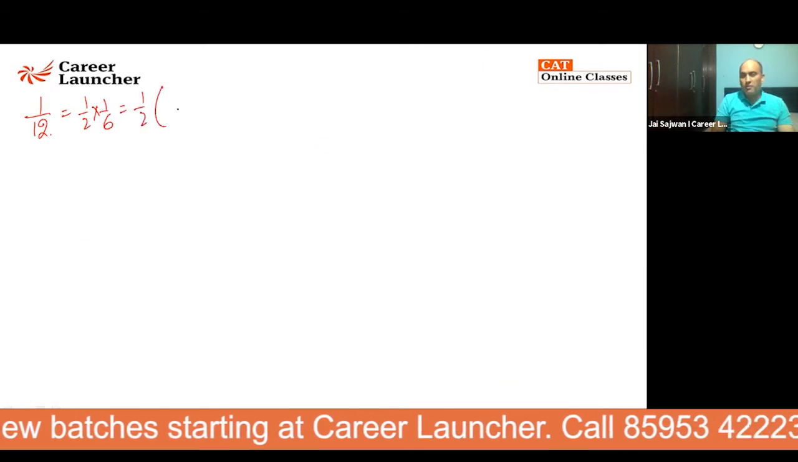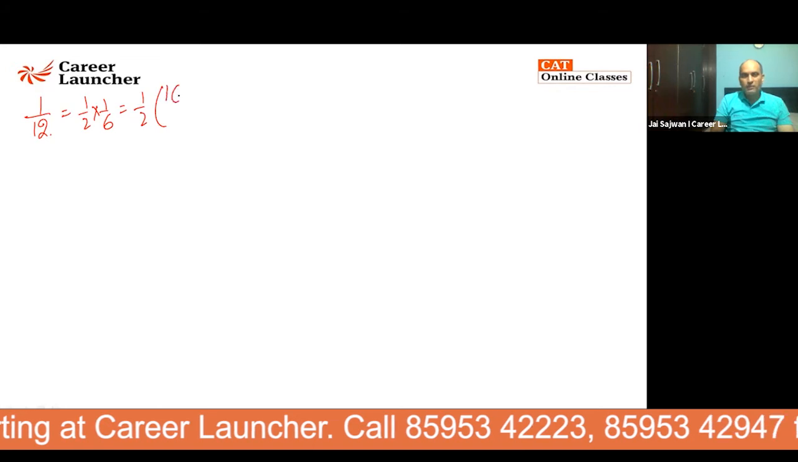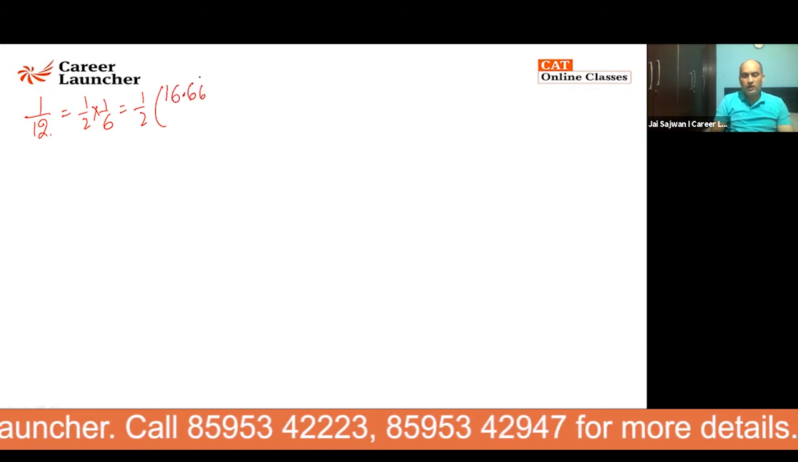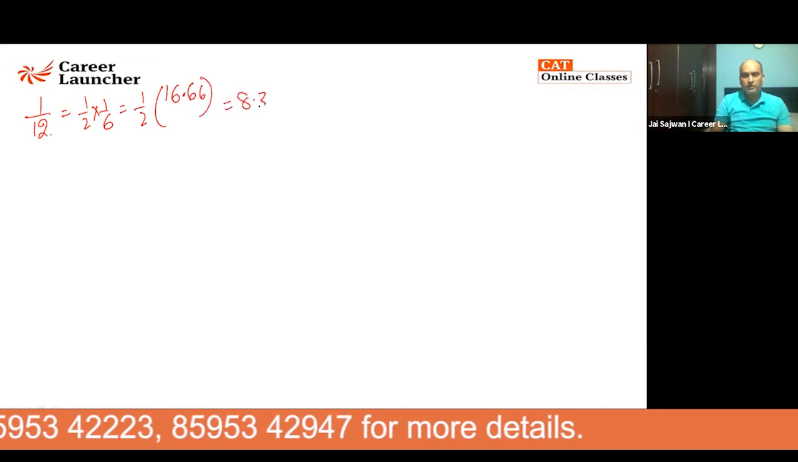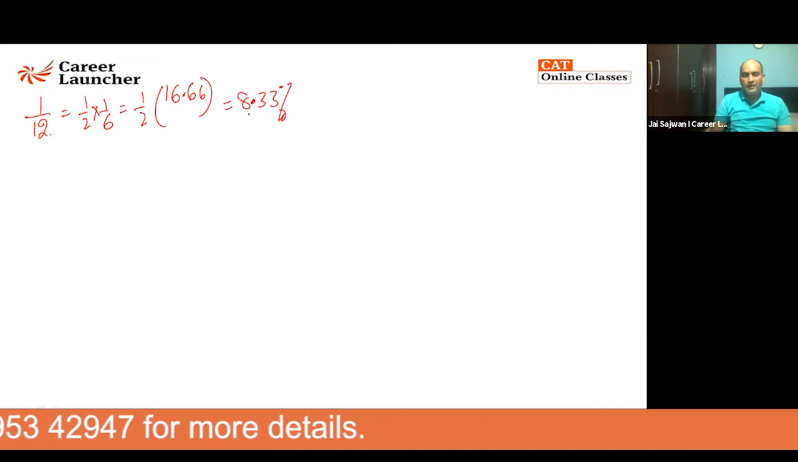How much is 1/6? You remember a multiple of 3? Numerator comes out to be 1, and then the denominator is going to recur. I'm going to half it, which is 8.33%. So I'll write it as 8.33% is a value which is going to come here.